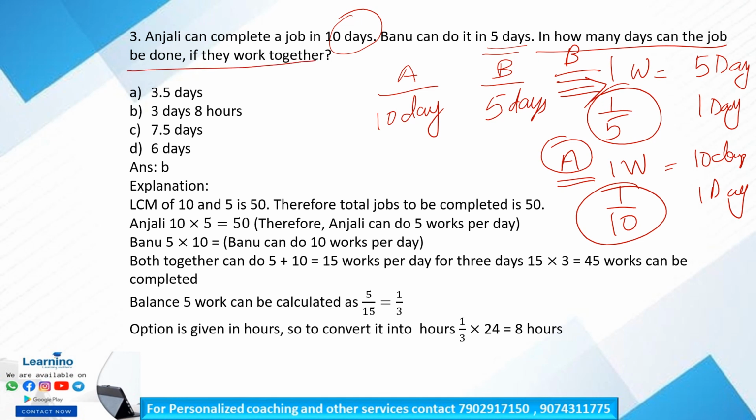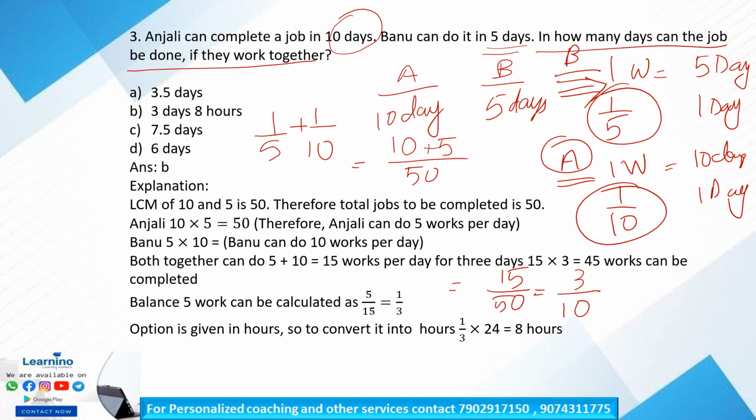So we have to calculate 1 by 5 plus 1 by 10. Taking the LCM as 50, 10 into 5 is 50 and 5 into 10 is 50. That is equal to 15 by 50, which is equal to 3 by 10. So 3 by 10th of the work can be completed. Therefore, they need 10 by 3 days to complete the work.